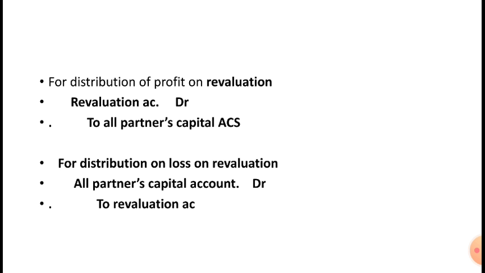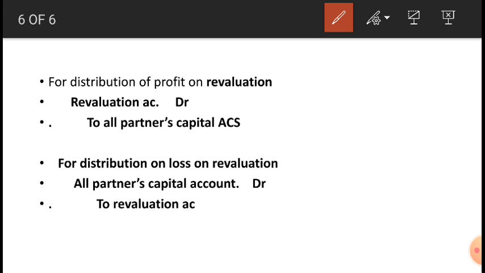Okay, next one, for the distribution of profits on revaluation account. So how will you write? Now imagine in the revaluation account, profits will come on which side? Yes, we write it here, on the debit side. To all partners capital account we give, on the credit side of partners capital account we write. So the journal entry will be what? Yes, revaluation account debtor to all partners capital account. So you're going to write 3 star here, then here 3 star. 3 star means it is one imaginary amount.